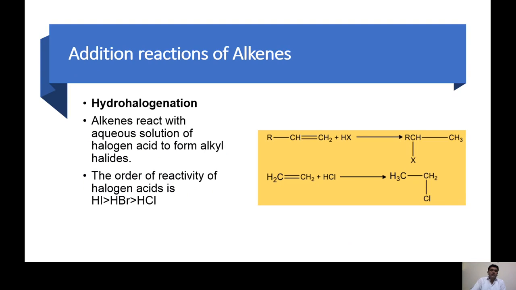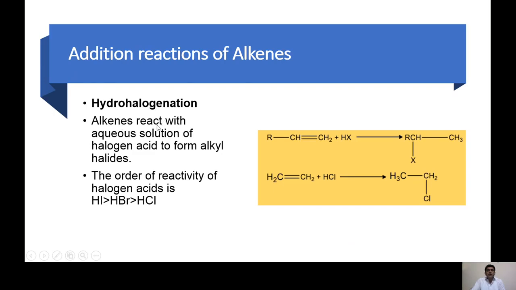In the last lecture, I discussed one of the addition reactions, that was the hydrogenation. Hydrogenation means addition of hydrogen. We said that the alkene can be converted to the alkane by the addition of hydrogen in the presence of nickel as a catalyst, and we also use some other catalysts as well. Today, the second kind of addition reaction is hydrohalogenation, meaning addition of hydrogen as well as the halogen.